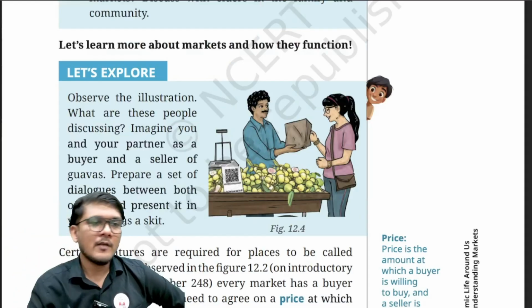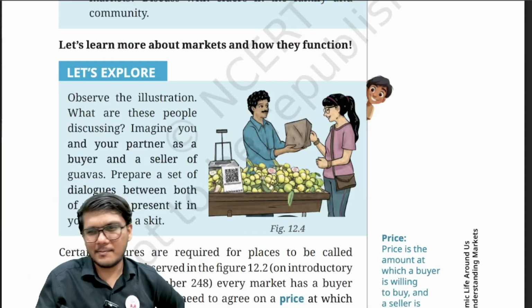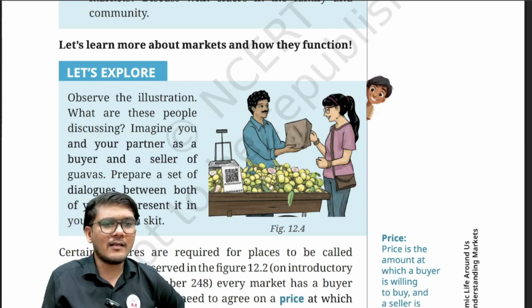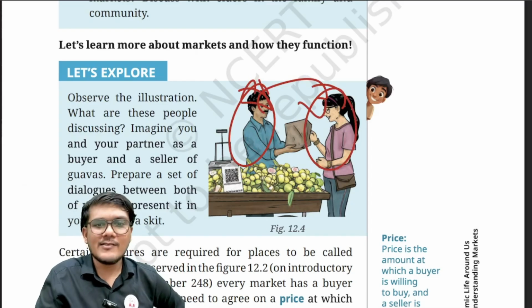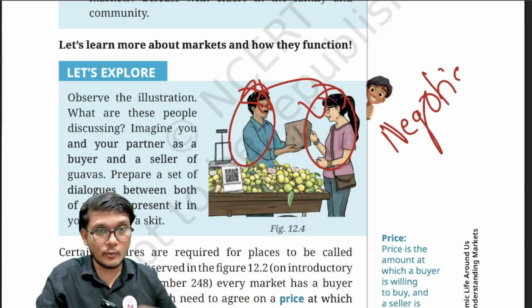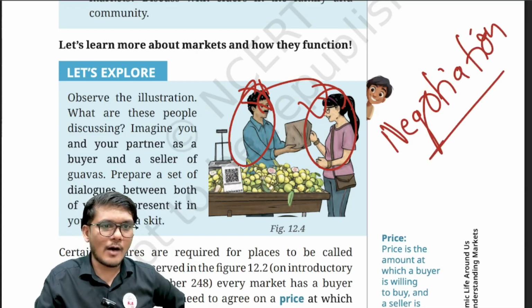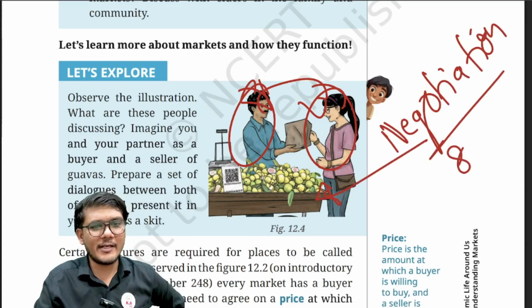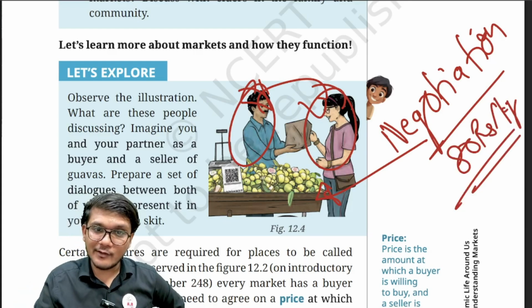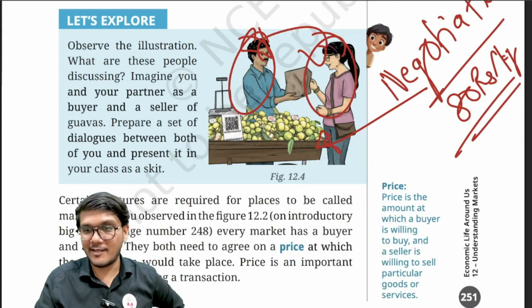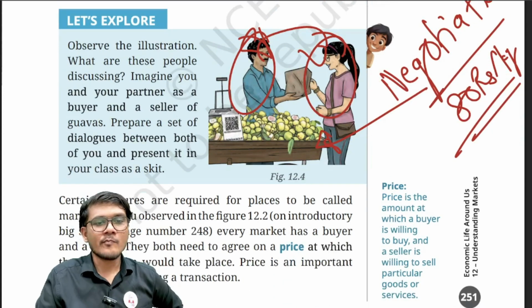Now, they have given a picture and asked you to do a skit, wherein a seller is selling something to a buyer. So what interaction will they have? You should discuss amongst yourselves. Generally, the most important thing to discuss here would be the negotiation that is going on. This looks like guava. So guavas might be charged, let's say, 80 rupees per kg. The buyer will want to get it lowered and the seller would want to sell it at 80 only. So what negotiation takes place is what the argument or the discussion will be.